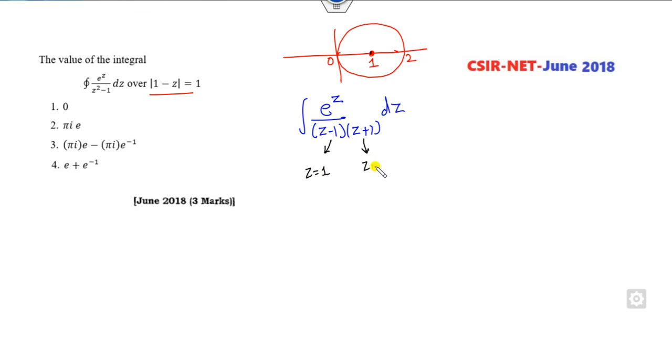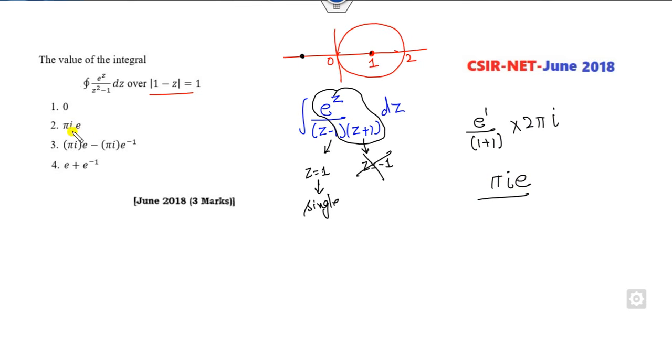Corresponding to this, z is minus 1, and minus 1 lies outside, so there is no worry about that. Now this is a single pole, so I can skip this part and substitute the value of z in this case, e raised to power 1 plus 1 into 2 pi iota. So 2 will be cancelled out, pi iota e is the right answer of this problem.